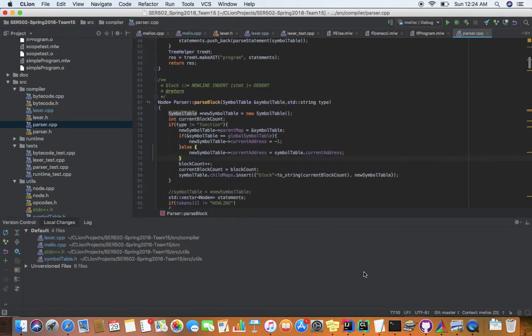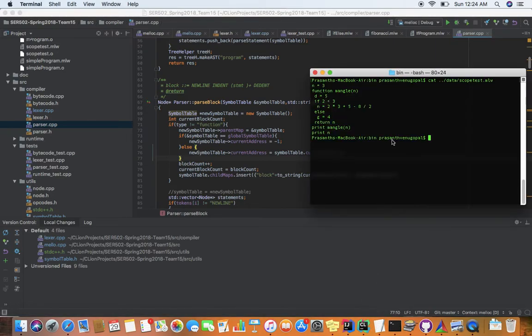And let's see how the program runs as well here. So yeah, this is the program that we are going to try here. So basically this malloc is the compiler program that we have written, and scope test.mlw is our source code file. So once we run this command, we will generate a bytecode file that contains the intermediate bytecode. And here the malloc is our runtime. So basically once we give the out bytecode file to it, it will execute.